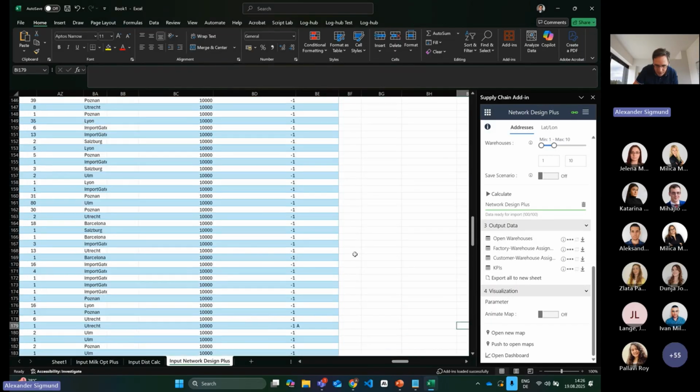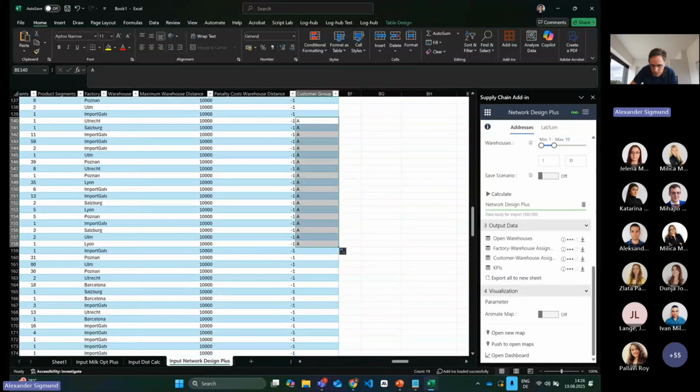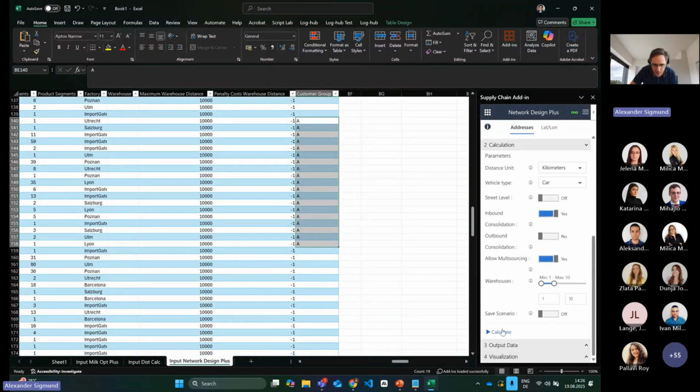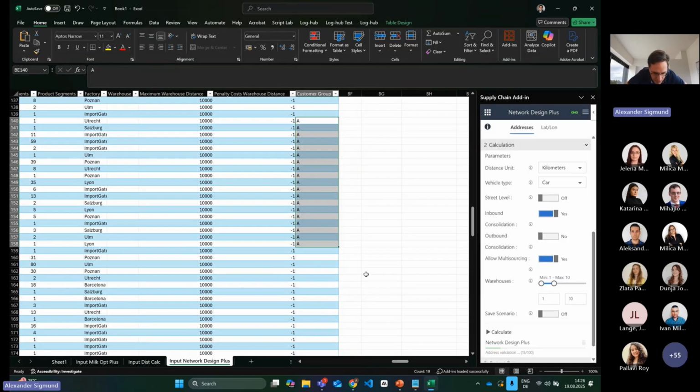And it doesn't have to be the only topic what you need to consider. If you have, for example, really big customer groups, so for example, this one should be not a problem. But if you have big customer groups that, for example, would violate some other constraint, for example, the maximum handling units or the maximum weight that you can handle from a warehouse, then you would also get, for example, a warning message or an error message that we cannot fulfill the customer group because of this and this criteria.